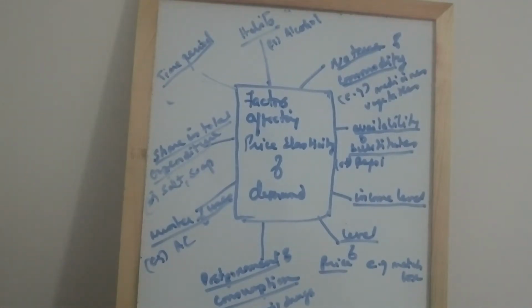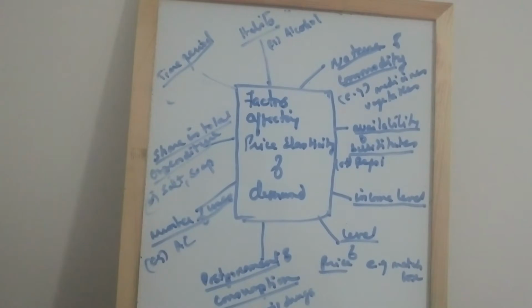Hello, in this video we'll see what are the factors that affect price elasticity of demand. The first one, we'll start from nature of commodity. When you say nature of commodity, the price elasticity is influenced by what kind of commodity a consumer buys. It may be a necessity, or it may be for comfort or luxury.